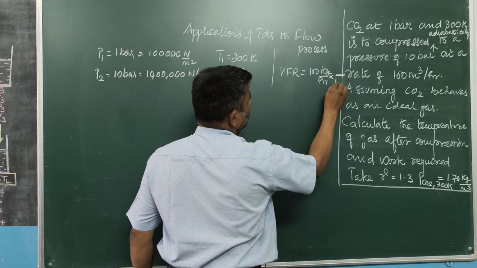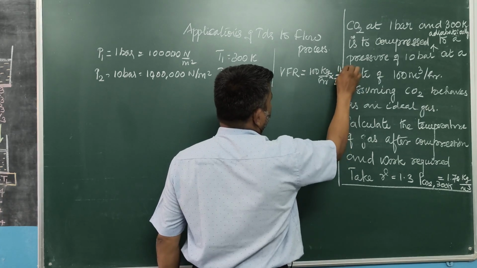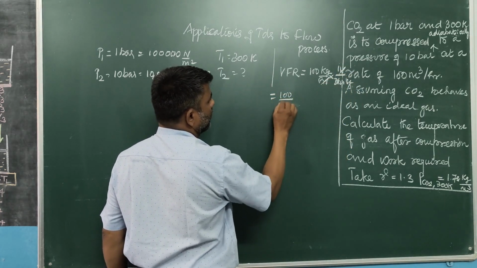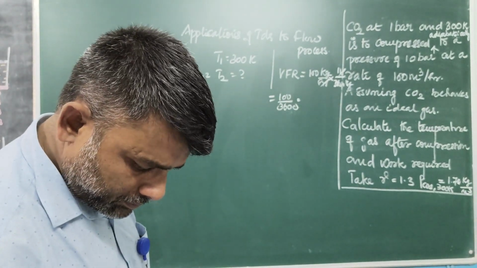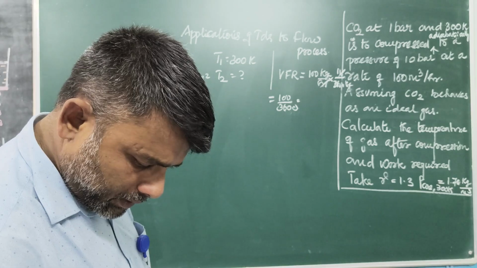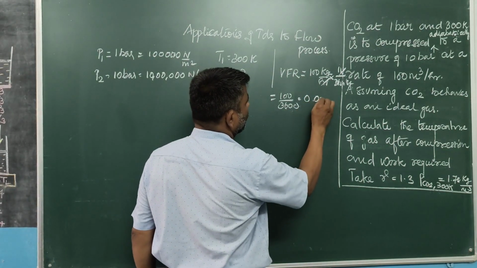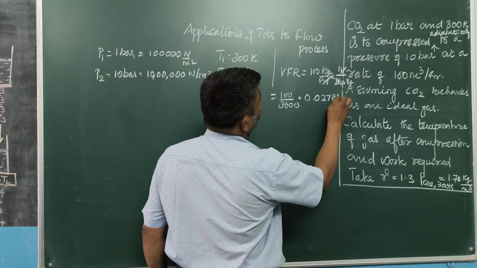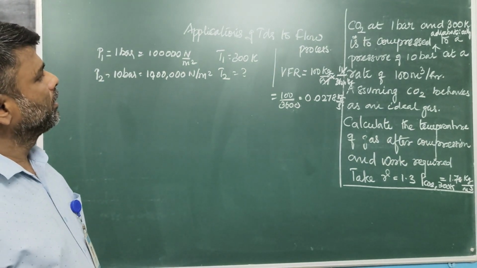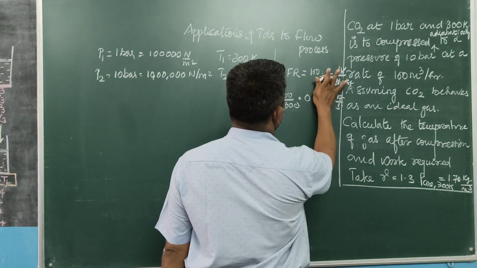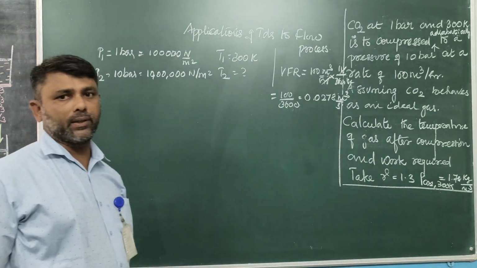Converting to seconds, 100 meter cube per hour into 1 hour divided by 3600 seconds. Hour gets cancelled. 100 divided by 3600 is equal to 0.0278 meter cube per second. This is meter cube per hour, and this is meter cube per second. So volumetric flow is given.